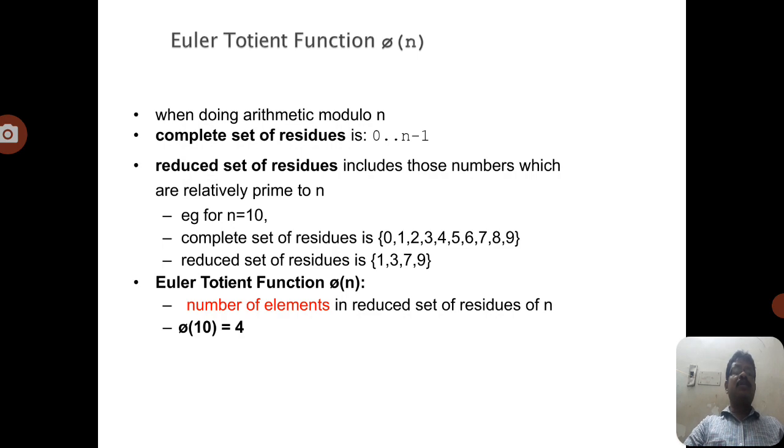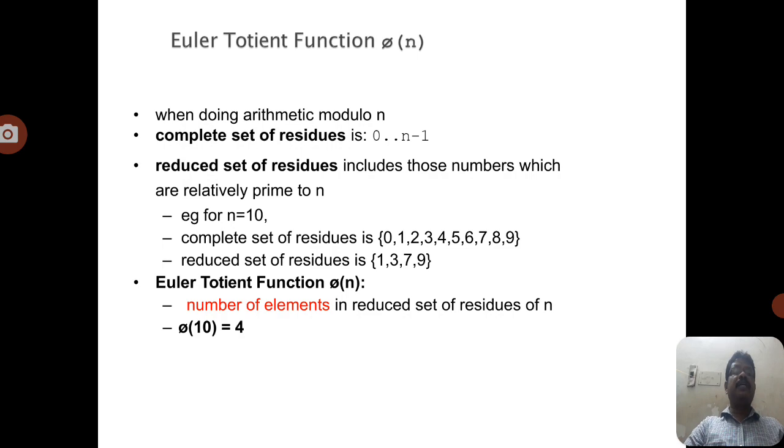What is the Euler totient function? Before we discuss Euler's theorem, the Euler totient function is necessary. It is denoted by phi of n. Phi of n is equal to n minus 1, so that means any integer taken from 1 to n minus 1. N minus 1 is nothing but the phi of n, where phi of n is the Euler totient function.